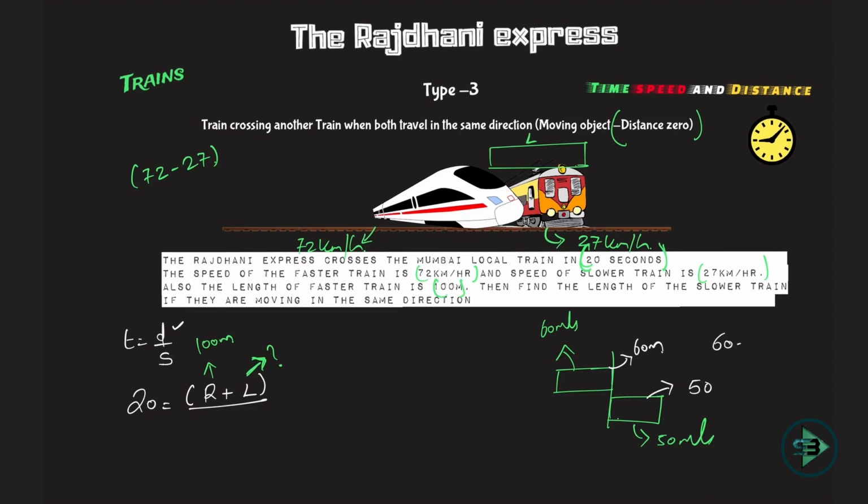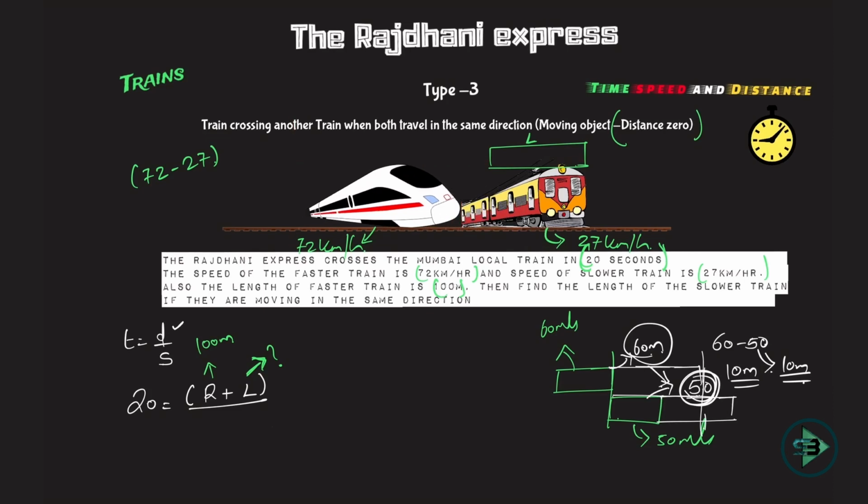It is nothing but 60 minus 50. Correct? Because if this train is moving ahead by 50, and this train by 60, as a resultant it went ahead of this train only by 10 meters. So that's why you subtract the speed when two trains are traveling in the same direction.